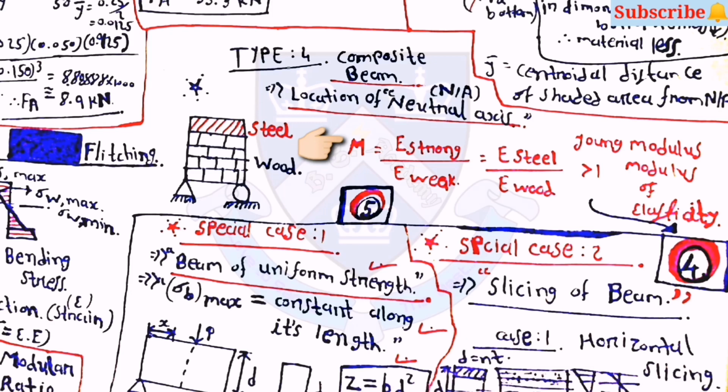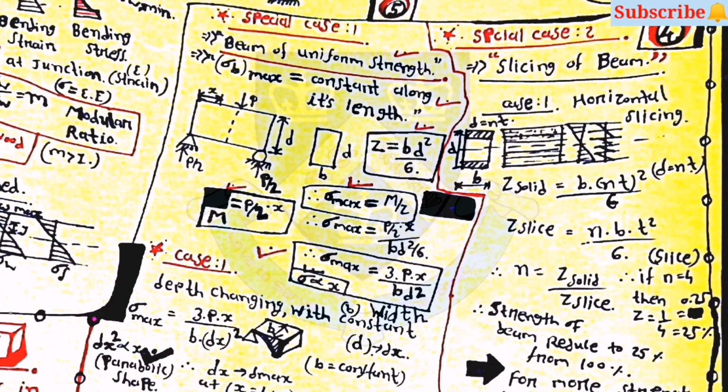Then the fourth type of question is for the composite beam, where m is equal to E strong by E weaker, so E steel by E wood is greater than 1. Then there are 2 special cases which we have discussed earlier.